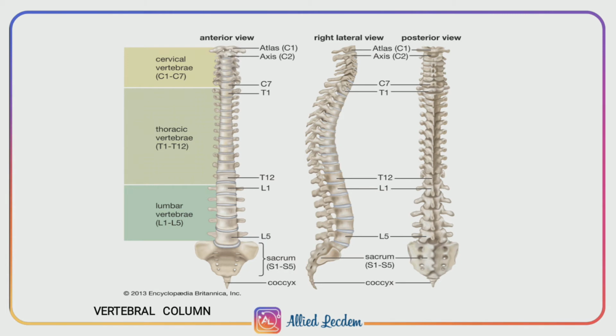The curves of the vertebral column: there are 4 curves, that is the cervical curve, thoracic curve, lumbar curve, and pelvic curve. The main function of the vertebral column is to protect the spinal cord, support the head and serve as a point of attachment for ribs and musculature of the back.